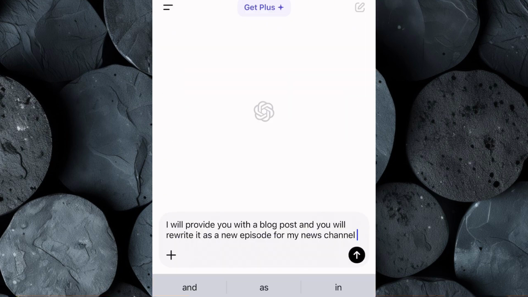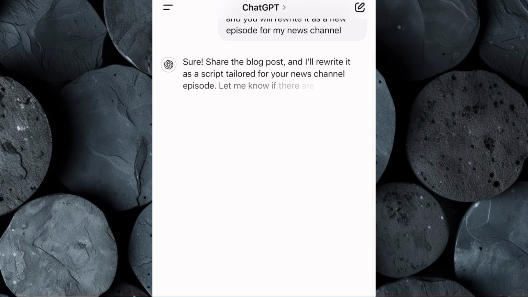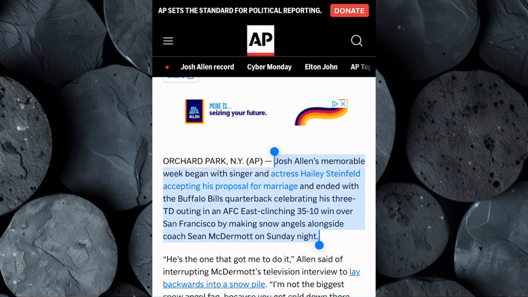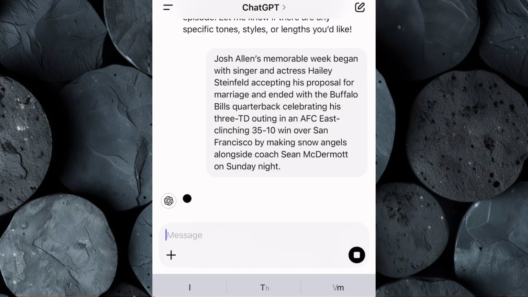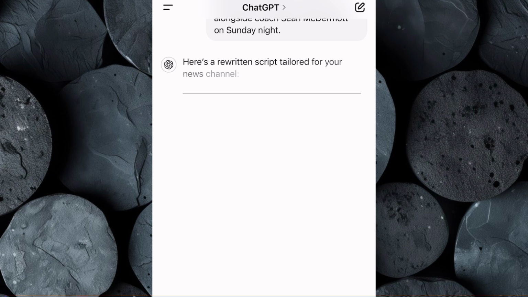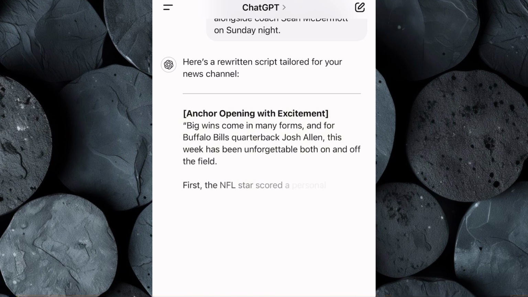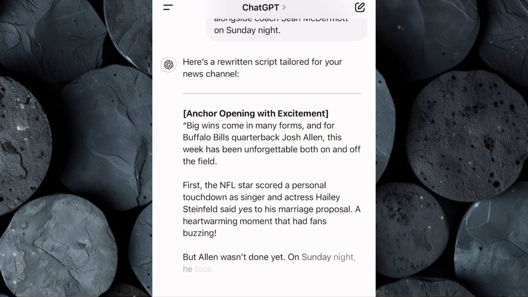Head over to ChatGPT and type in this prompt. I will provide you with a blog post and you will rewrite it as a new episode for my news channel. Then hit enter and ChatGPT will ask for the blog post or article you want it to rewrite. Now go back to Google News, copy the article you selected and paste it into ChatGPT. Then hit enter and ChatGPT will work its magic, rewriting the content into a fresh and unique version that you can use for your news channel.